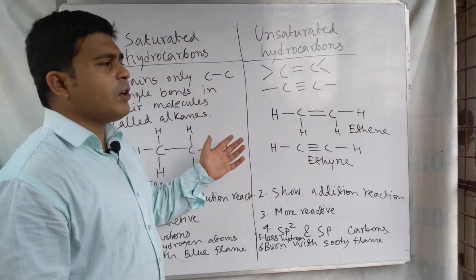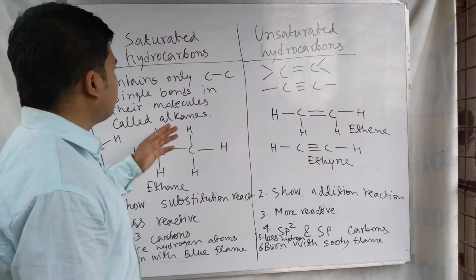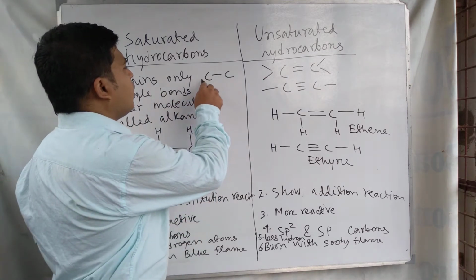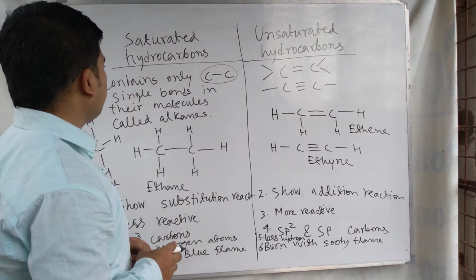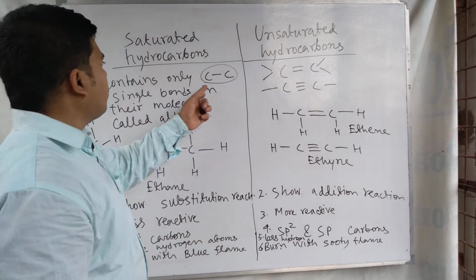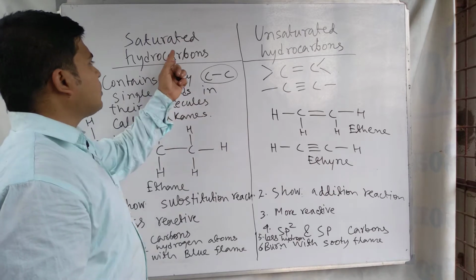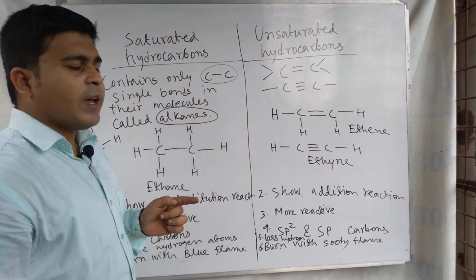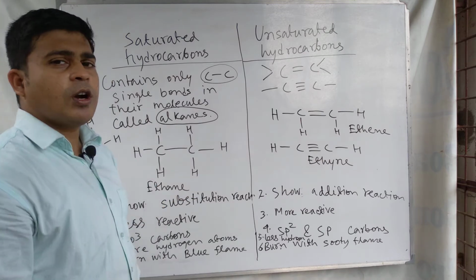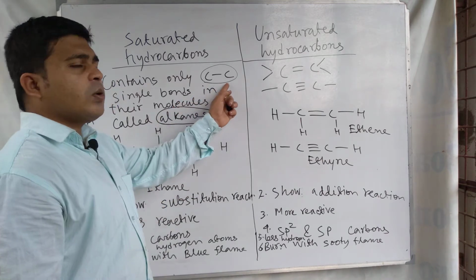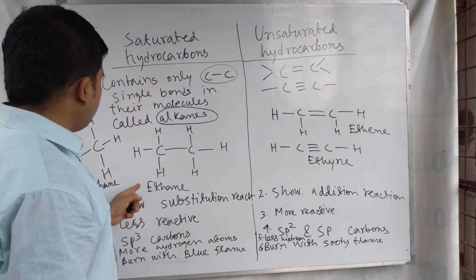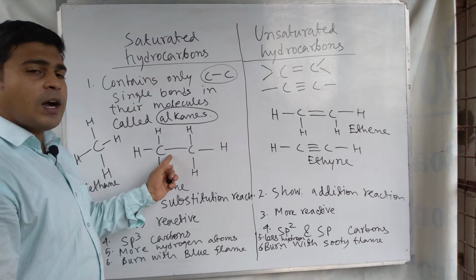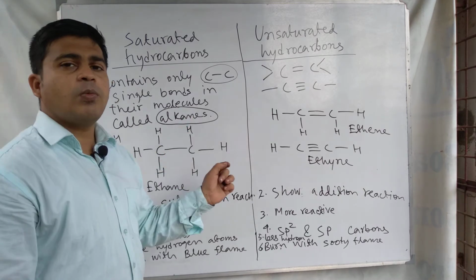Saturated hydrocarbon and unsaturated hydrocarbon. Saturated hydrocarbons are those hydrocarbons that contain only carbon-carbon single bonds. Generally these are alkanes. Alkanes are called saturated hydrocarbons, meaning carbon-carbon single bond only. For example, methane, ethane. Between two carbons, only single bonds are present.